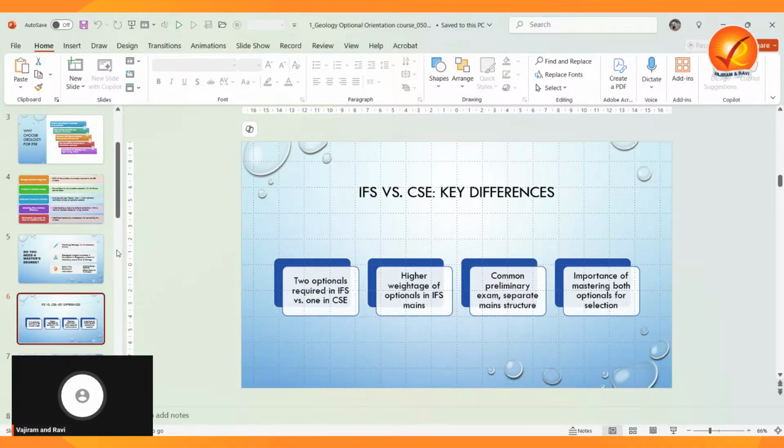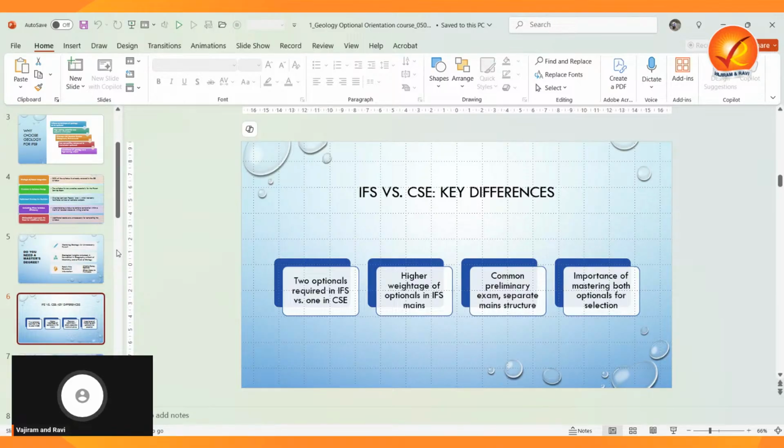Now the only difference is that in forest service mains, the geology optional has straightforward questions. Whereas in civil services, though the syllabus is the same for your forest service as well as civil service geology optional, the toughness is a little bit tricky for civil services, we can say. The toughness for civil services is a little bit different, we can say.